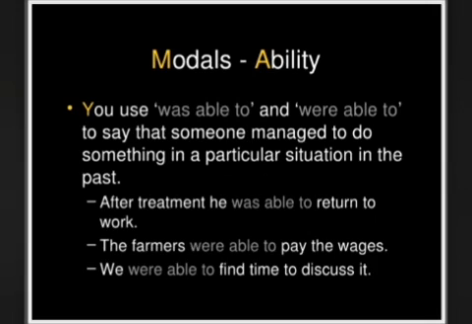Next, you use was able to and were able to say that someone managed to do something in a particular situation in the past. For example, after treatment, he was able to return to work. Take another: the farmers were able to pay the wages. And third, we were able to find time to discuss it.